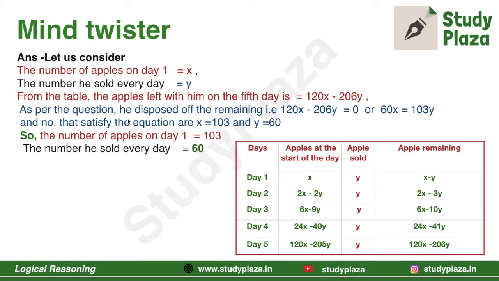According to the question, he disposed of the remaining apples, that is 120x minus 206y is equal to 0, or we can say 60x is equal to 103y, and the numbers which satisfy this equation are x equal to 103 and y equal to 60. So the number of apples on day 1 is 103 and the number of apples he sold every day is 60. I hope you have understood this answer nicely.